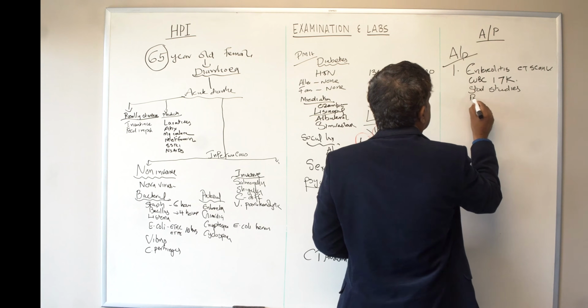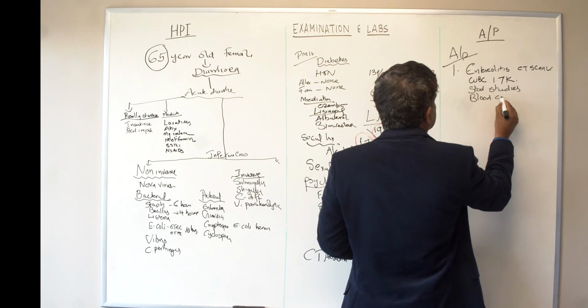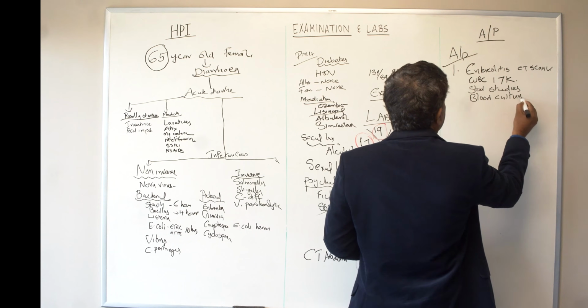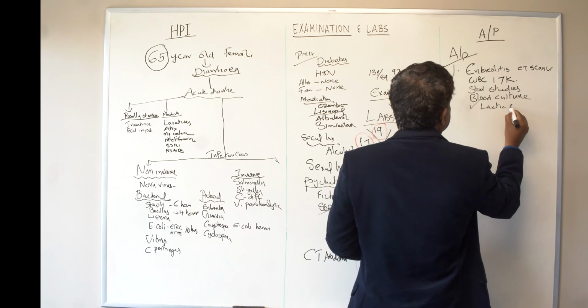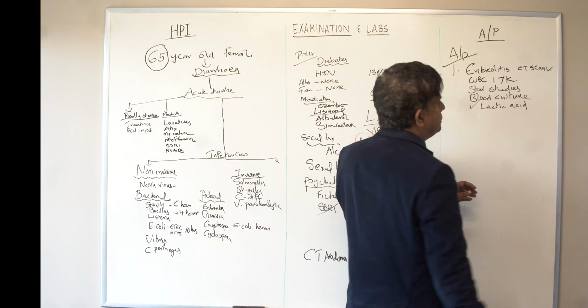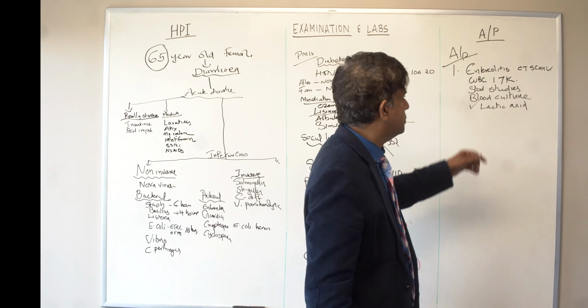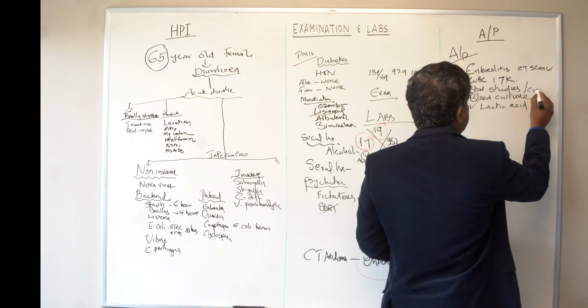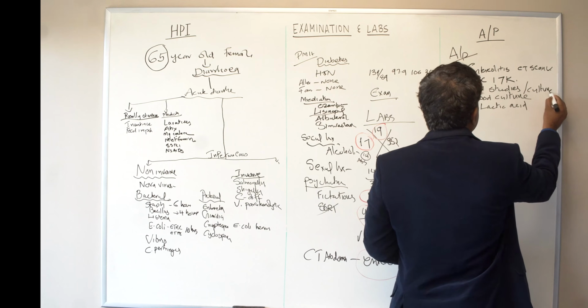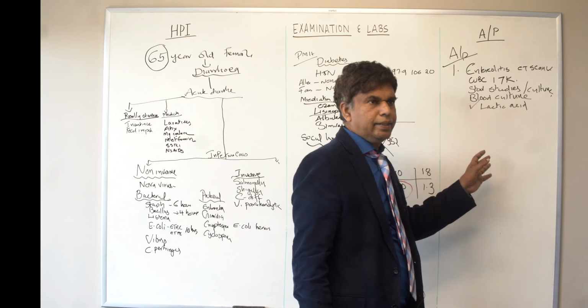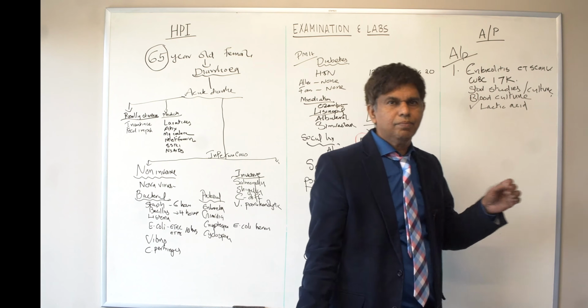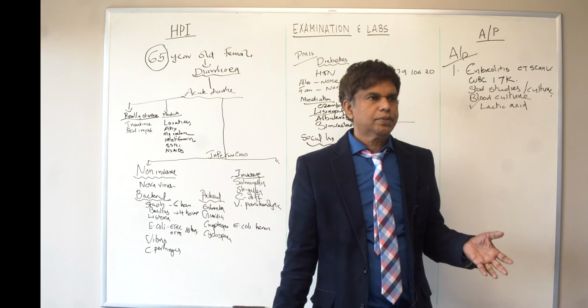Okay. And then what else? I will do blood culture. And then I check lactic acid because it was not checked. Can we do stool culture? Yes, stool studies, stool culture also, to make sure we don't miss anything because there is colitis going on. And it's okay to start some antibiotic. It's controversial, but I will just be on the safe side.